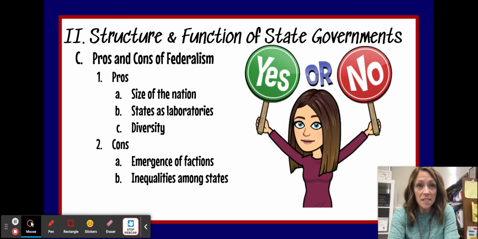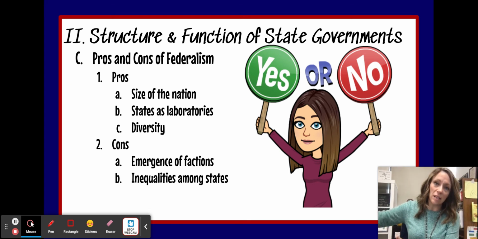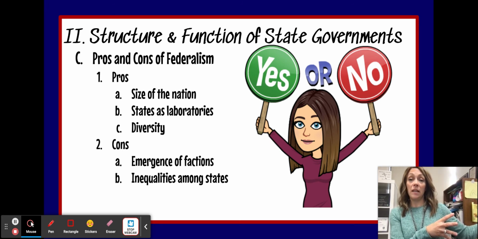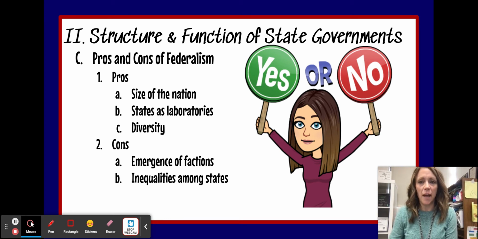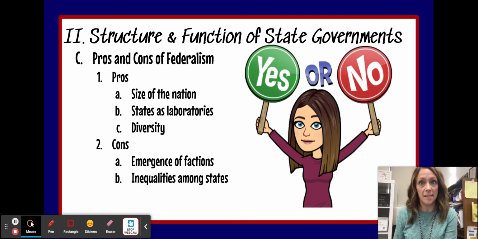Another pro of federalism is that the states can serve as laboratories of law. Okay, so if we want to look at how maybe a new type of law or legalizing a new thing might be at the federal level, we can kind of practice in the states and see what it looks like and let all the states work out the kinks. That way, whenever it's applied at the federal level, we've got some things figured out. It also allows for a lot of diversity, right? So we've got different ideas, different groups of people, all coming together in our one country, even though we're all spread out and lots of us have different ideas, okay?